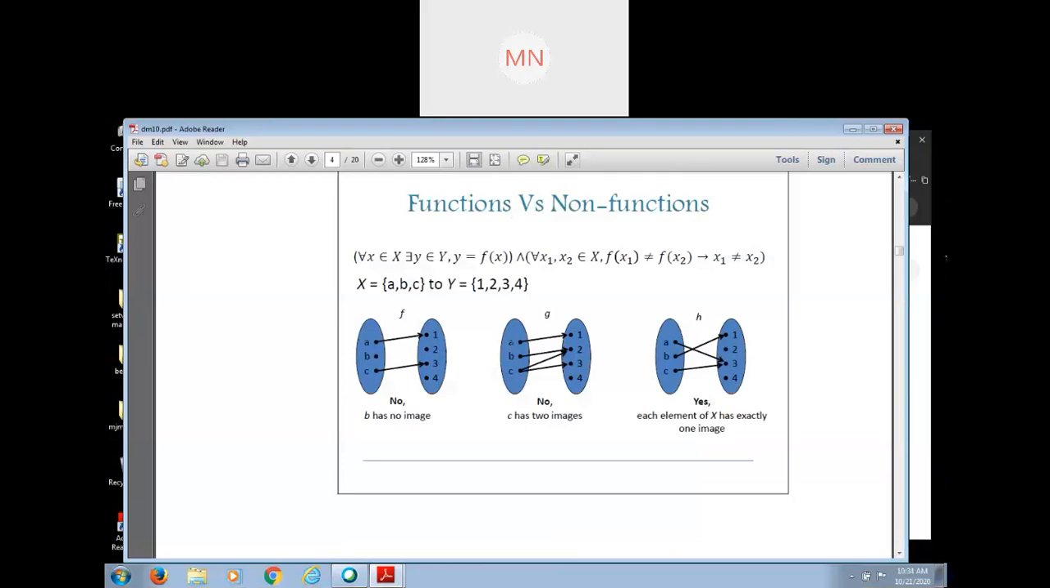See this figure. In the first figure, now tell me, image of A is what? See the first figure, see the function f. f is a function from X to Y, and X has 3 elements, a, b, c, and Y has 4 elements, 1, 2, 3, 4.